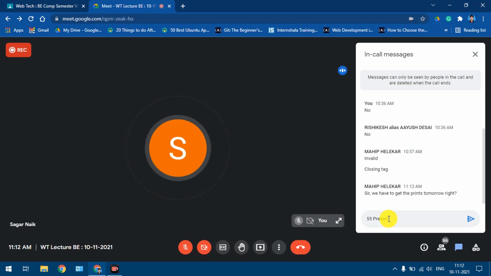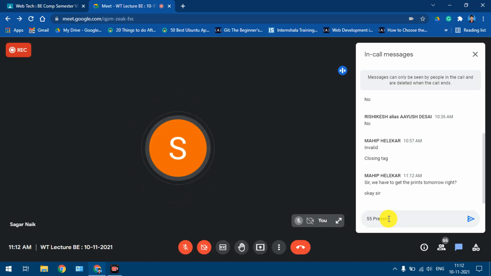I think it will be better if you don't get the printouts of the third experiment, JavaScript, now, because I have not yet verified your work. If you are taking the printouts, please see that all the things are properly mentioned. Even if one thing is not there, you'll have to take a new printout. Whatever things are specified in that PDF, all of them should be in the code and working fine. I hope you have tested your code, each of the things, whether it is working or not. If you are confident enough, then you can get the printouts.